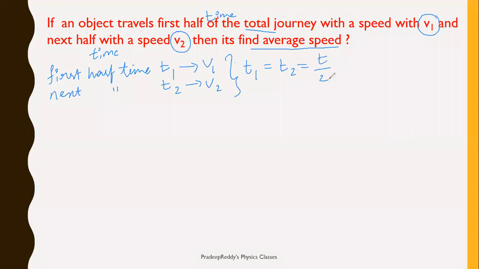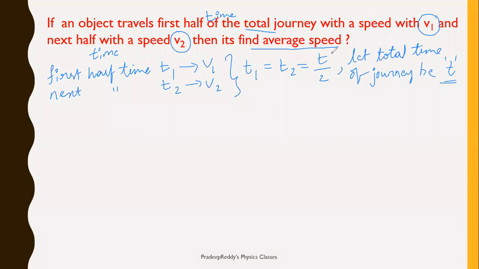Am I right? Because it is the first half of the time it is t by 2, and the second half of the total time is t by 2. Let the total time of the journey be t. If the total time of the journey is t, the first half will be t by 2, the second half will be t by 2.